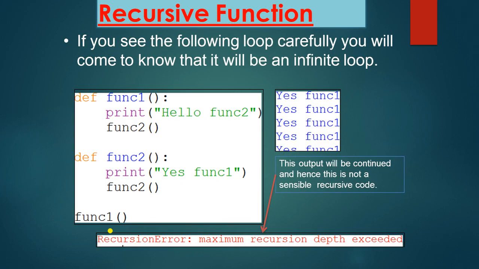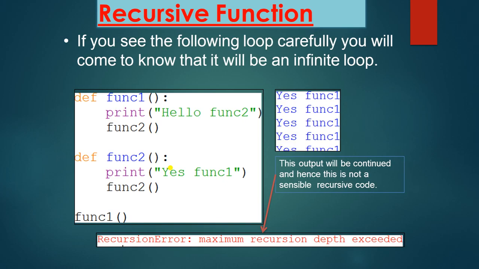Next, recursive function. If you see the following code carefully, you will come to know that it will be an infinite loop. You can see that this is def function1. Function1 has a print statement, that is print hello function2. Now function2 will call function2, and function2 also has a print statement, saying yes function1, and it is calling function2. So when you call function1, it will call function2, then function2 will call function2 again and it will just print yes function1.